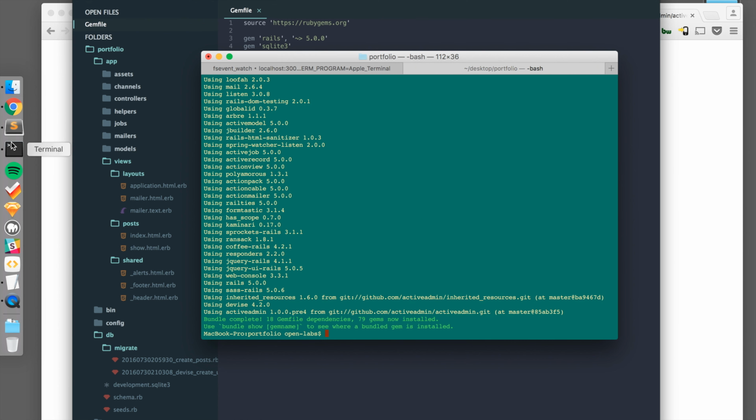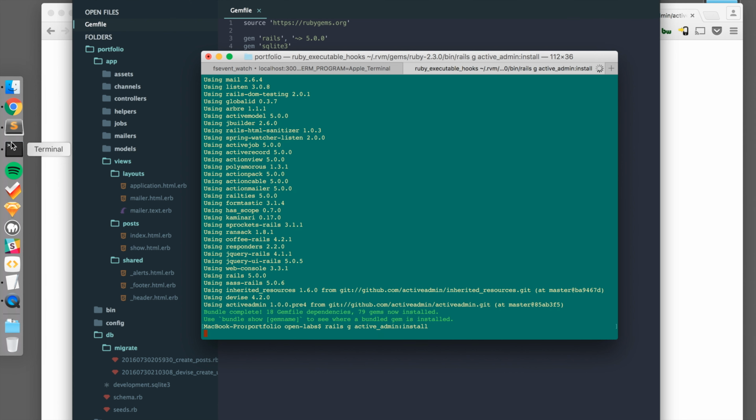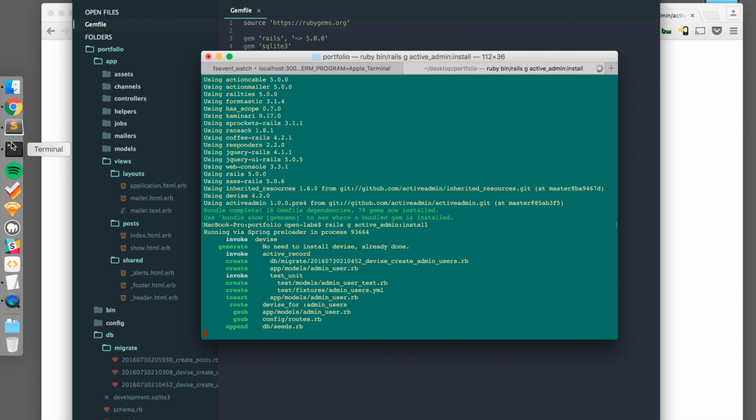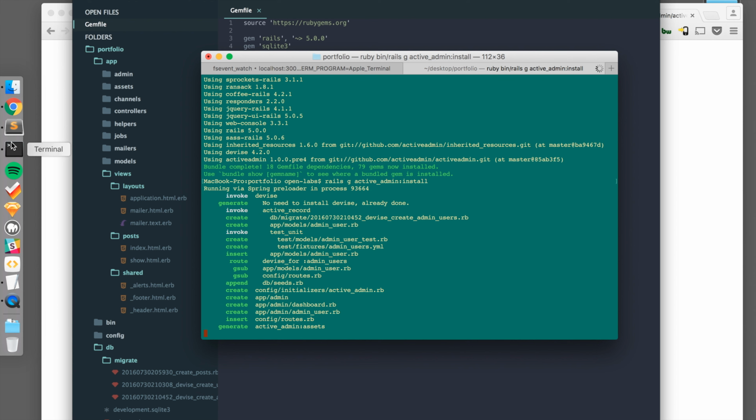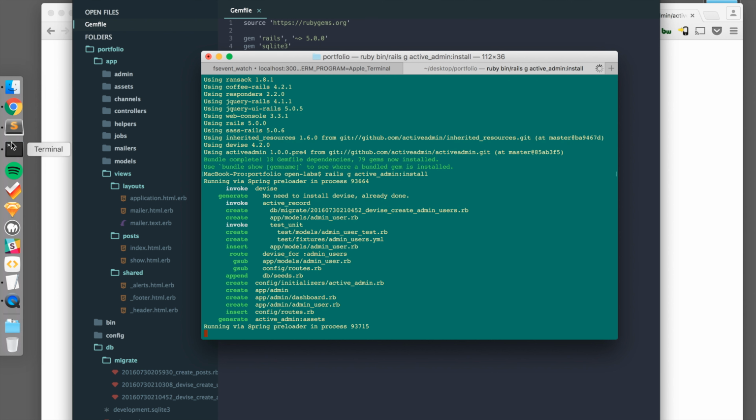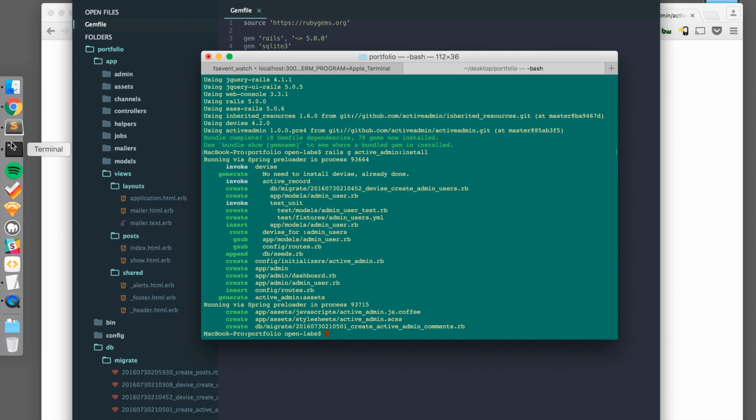The next step we're going to do is run rails generate active_admin:install. We're going to use Active Admin to manage our portfolio, by the way. So if you create a new project and you want to add that to your website, you sign in through Active Admin and you can create new posts, edit posts, add images, and just manage your application through that. It's kind of like WordPress but for your custom website.